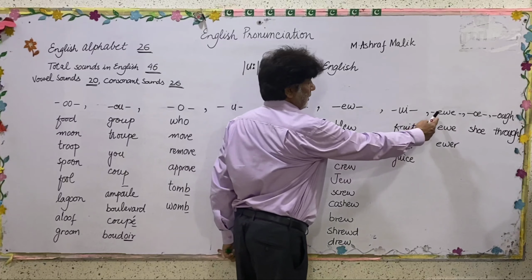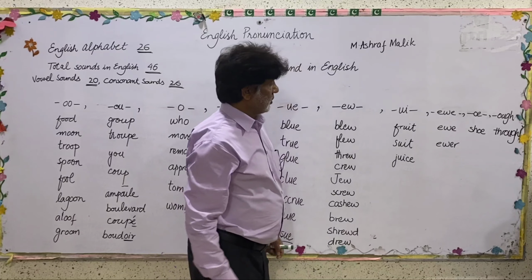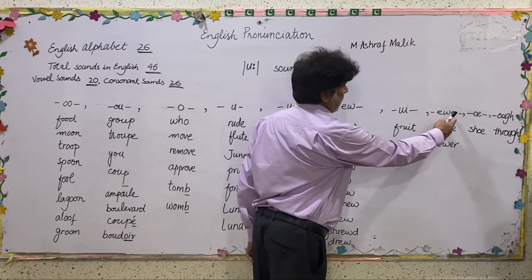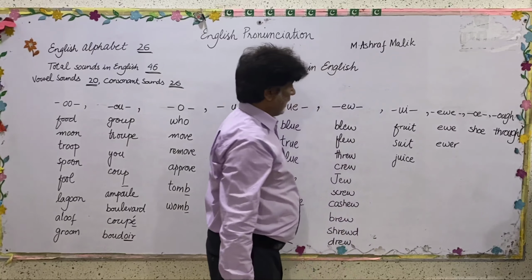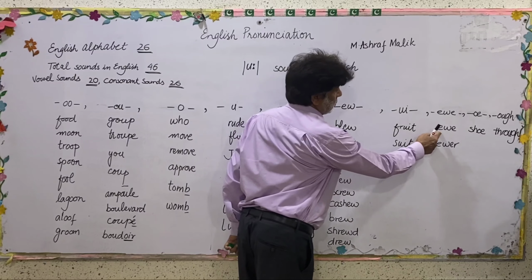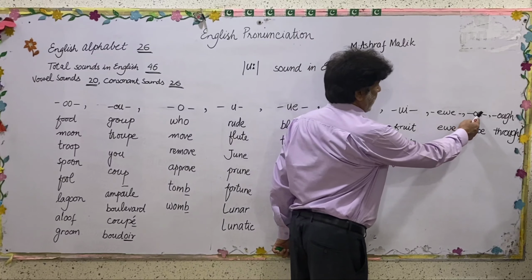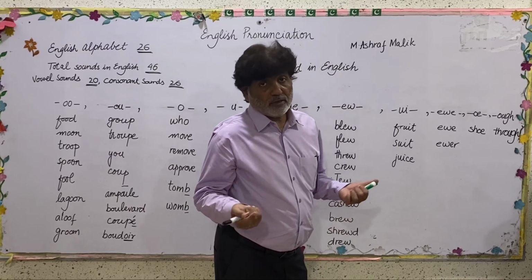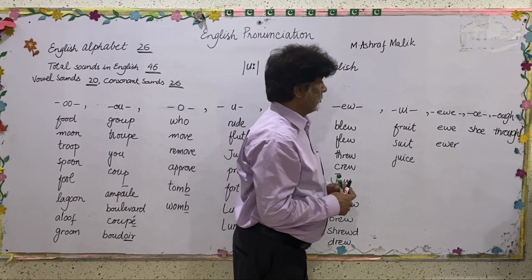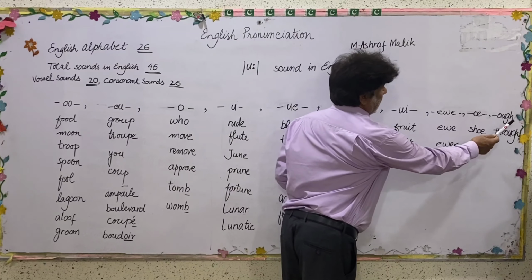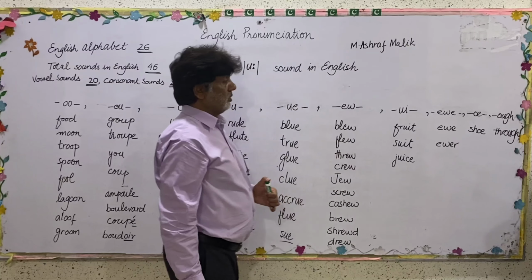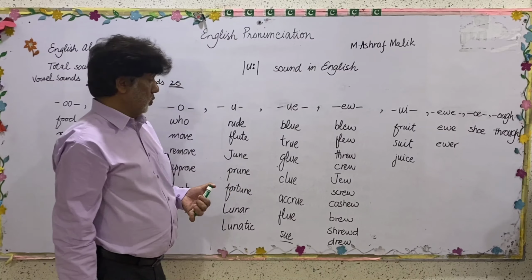And EWE, the combination of three letters, may give us the same sound, in the words you and your. OE may also give us the same sound, like shoe, and OUGH may also give us the same sound, like through.